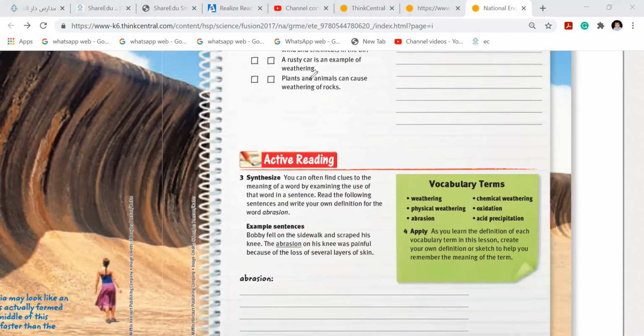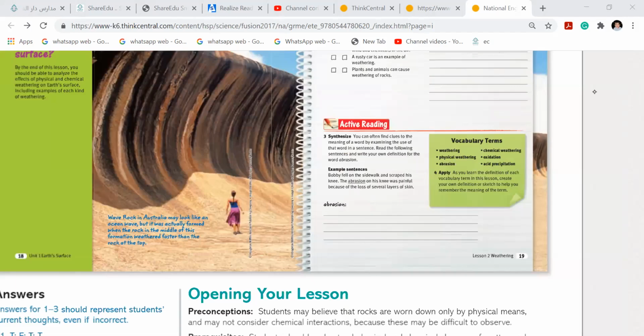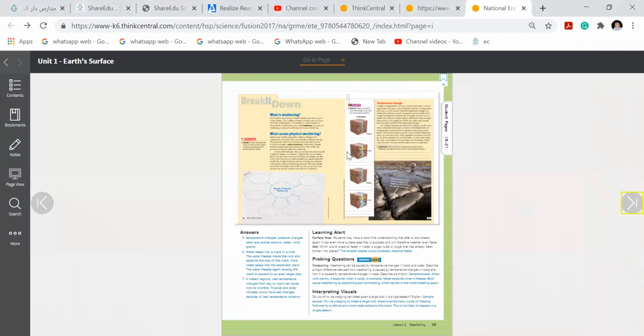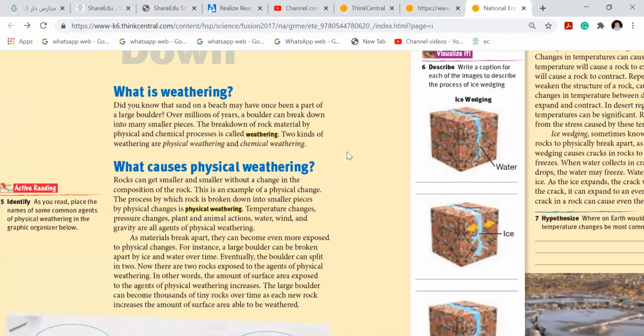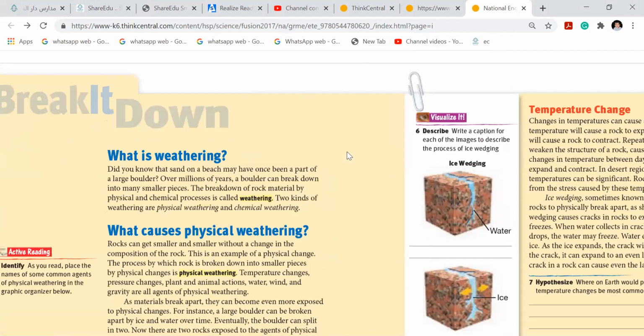Anyone remember how acid rain comes? What does normal rain mix with to give you acid rain? Anyone who remembers? We did this in the last term, in human impact on air. What is the cause of acid rain?